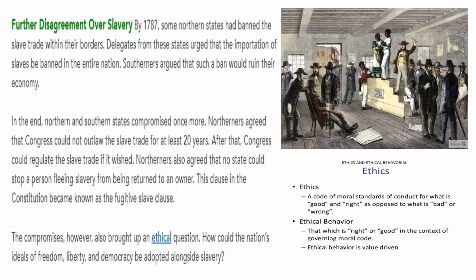Question 21. What does the word ethical mean? So this wasn't explained here in the material, so I put that on the side.